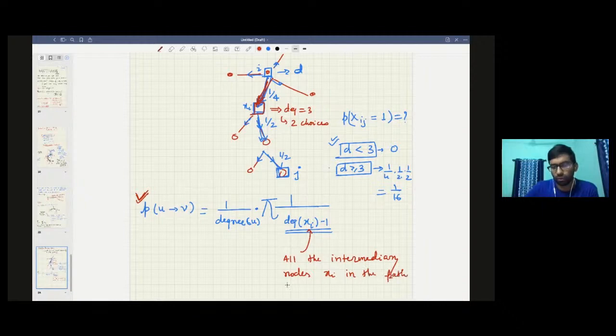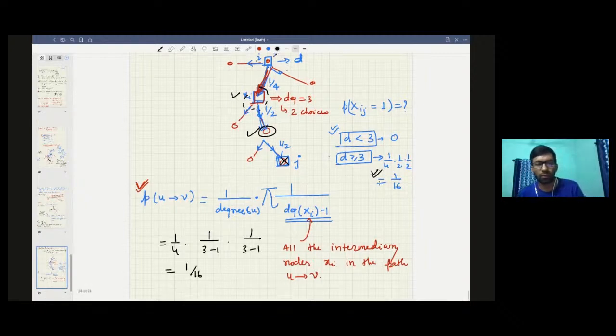So if you use this formula in this particular example, just for clarity, 1 by degree of u, what is the degree here? Degree is 4, so 1 by 4. This is an intermediary node and this is an intermediary node. This one is not an intermediary node, right? What is the degree of this? Degree of this is 3, so 1 by 3 minus 1, into what is the degree of this guy? So 1 by 3 minus 1. So basically this is nothing but 1 by 16, which we have calculated otherwise also. Clear?